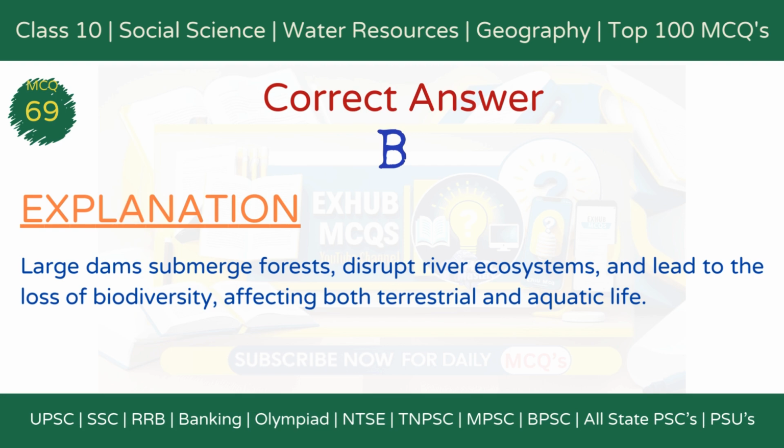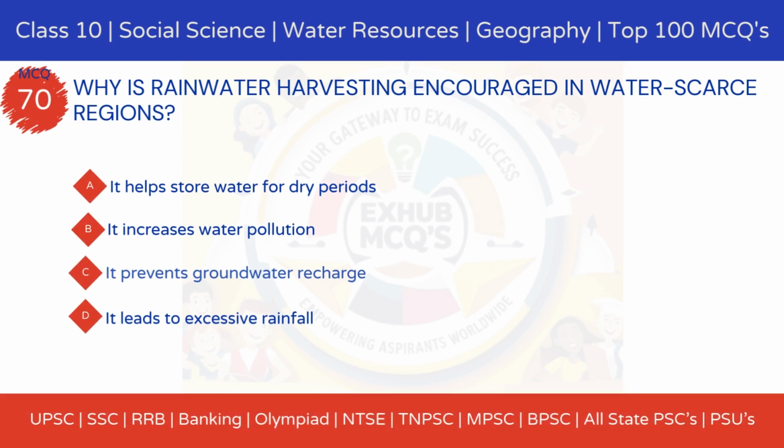Explanation. Large dams submerge forests, disrupt river ecosystems, and lead to the loss of biodiversity, affecting both terrestrial and aquatic life. Why is rainwater harvesting encouraged in water-scarce regions? Option A. It helps store water for dry periods. Option B. It increases water pollution. Option C. It prevents groundwater recharge. Option D. It leads to excessive rainfall.